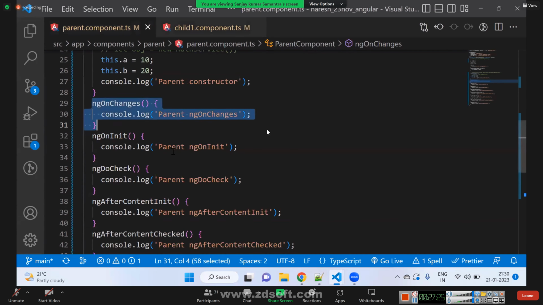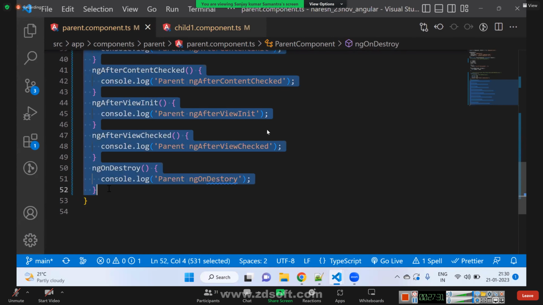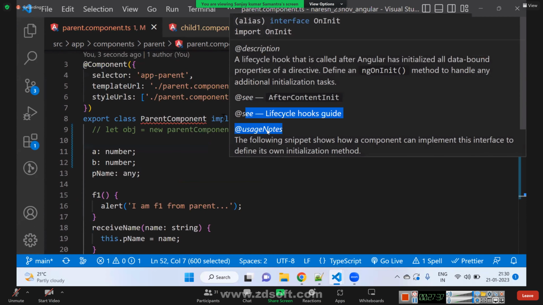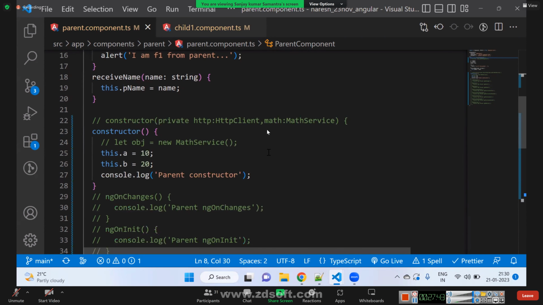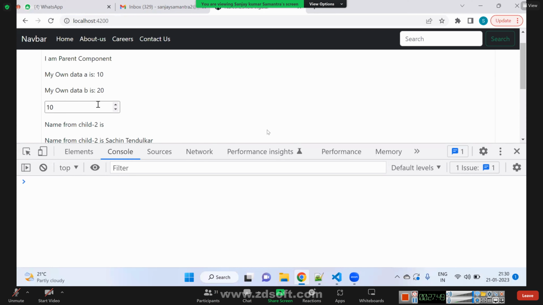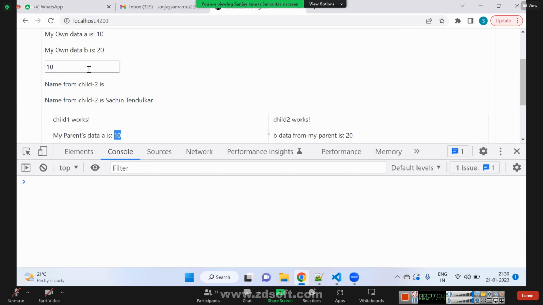Now what I can do is comment the lifecycle methods. So there is a parent component, there is a child component. The child component is getting this data from the parent. When the parent component changes its data from 10 to 11, how is the child component getting notified? Yes, the child is getting notified because of ngOnChanges.